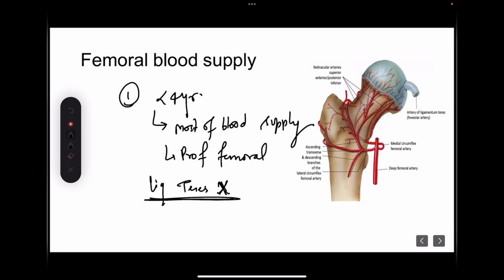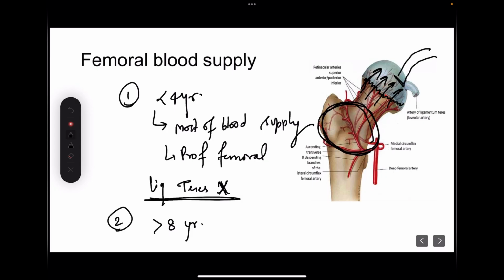So in these children, the sole dependency of the head for blood supply lies over the transphyseal arteries, and the physis is permeative for the transphyseal arteries to travel across it and supply the femoral head. But in children who are more than 8 years, the ligamentum teres starts developing. So blood supply comes from both sources, the transphyseal arteries as well as the ligamentum teres.